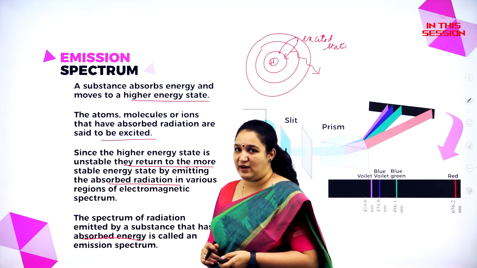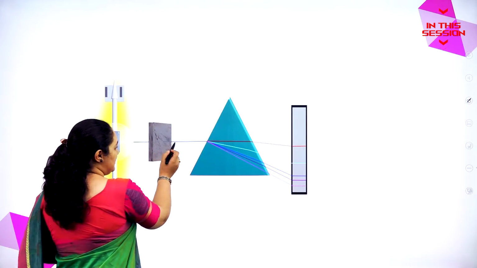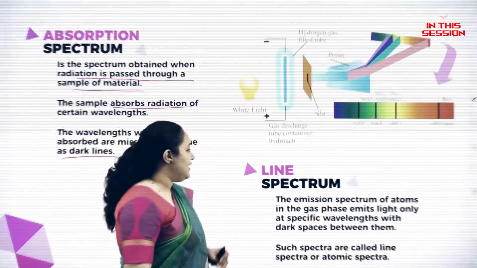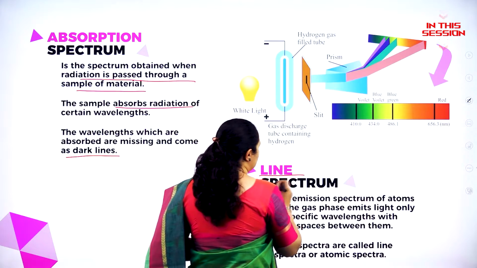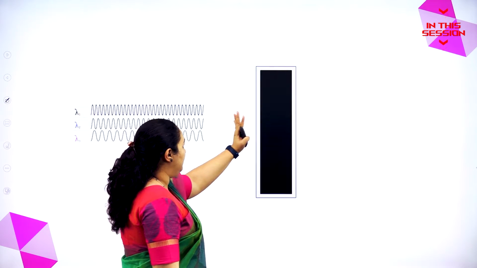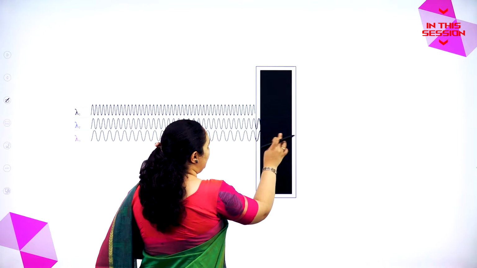The line spectrum of hydrogen is passed through the slit. It goes to the prism to give a series of lines. Next, very important thing is what is line spectrum. So we have a lot of hydrogen atoms there, isn't it? You can see how on the plate it will form different colored lines.